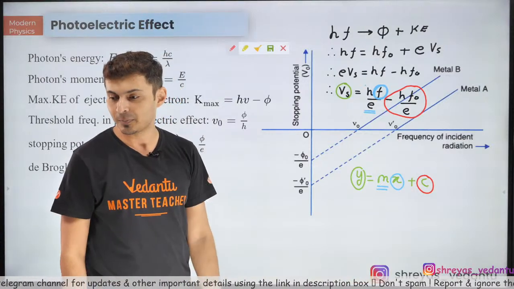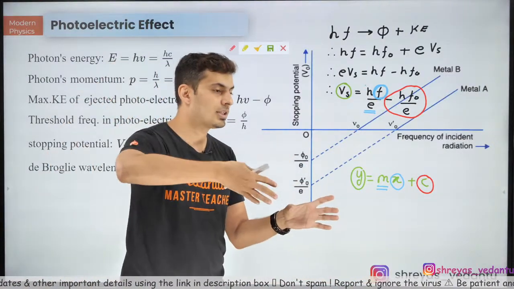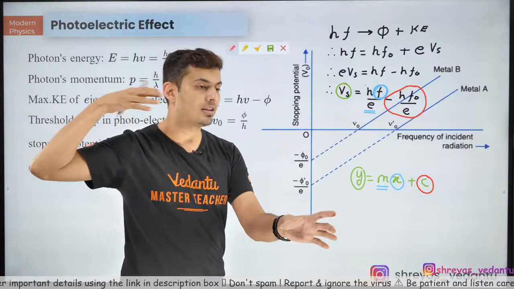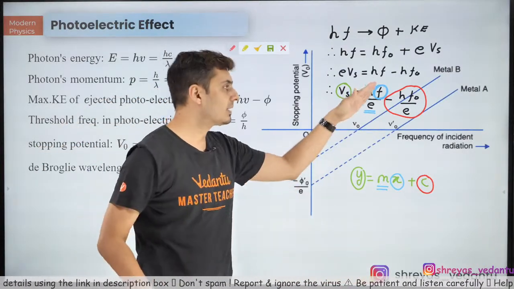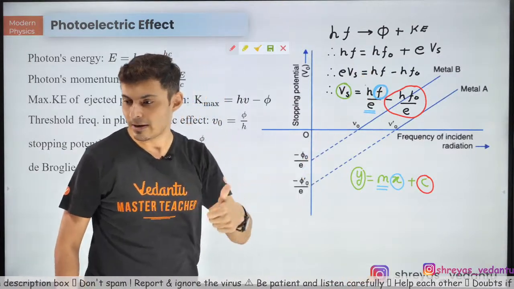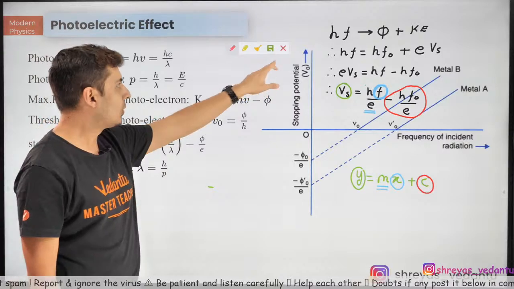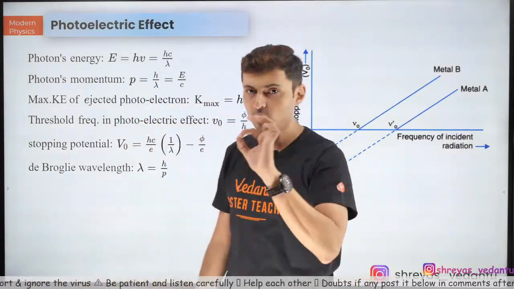Is that clear? So if light is falling on one metal and now the same light is falling on some other metal, you will see the graph will shift, but it will never bend. Okay, clear? All right. Excellent, very good. So that's mainly about the photoelectric effect.